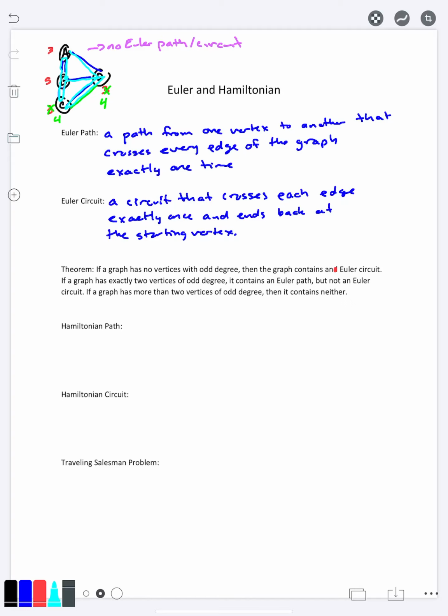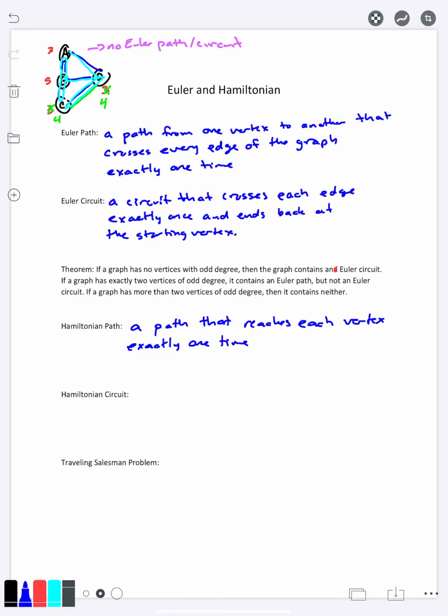Now the second concept is that of a Hamiltonian path and circuit, and it's similar in concept. Instead of trying to cross every edge exactly once, you want to get to every vertex exactly once. So for a Hamilton path, this is a path that reaches each vertex exactly one time.